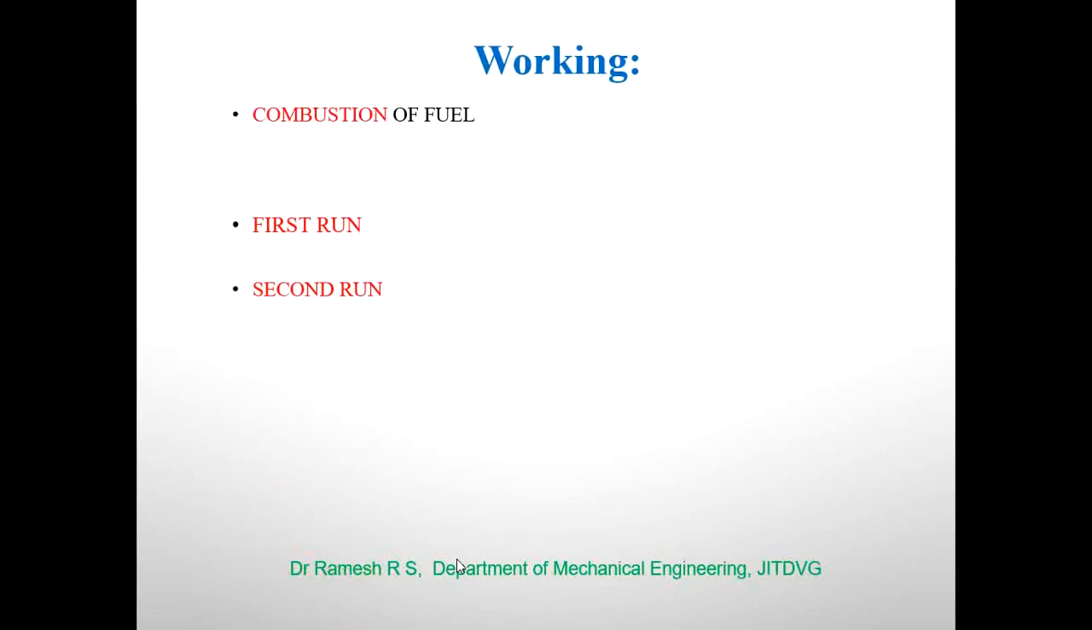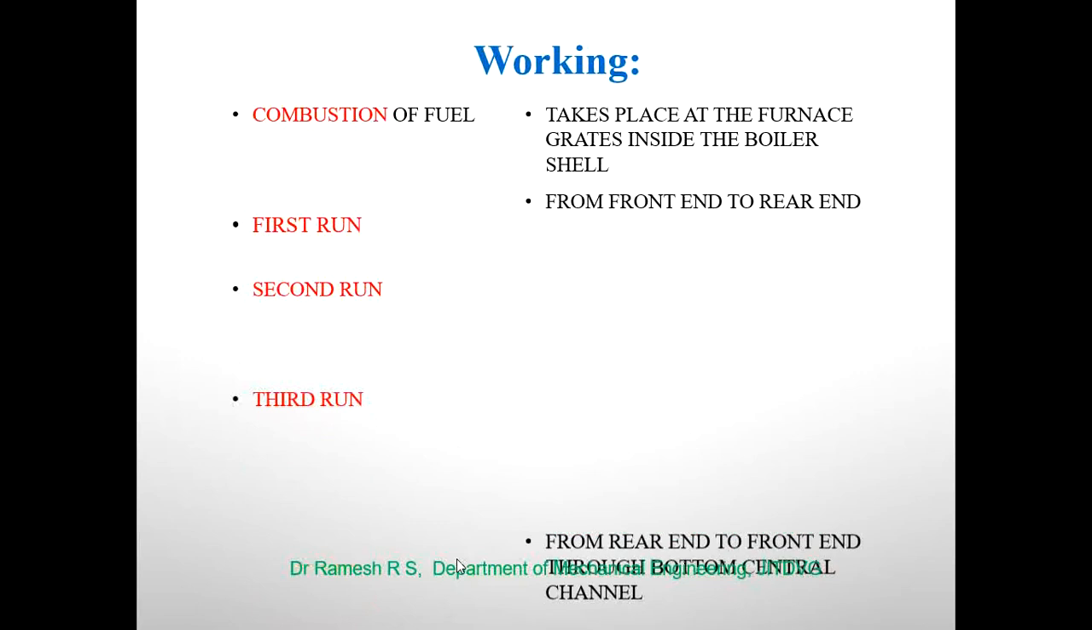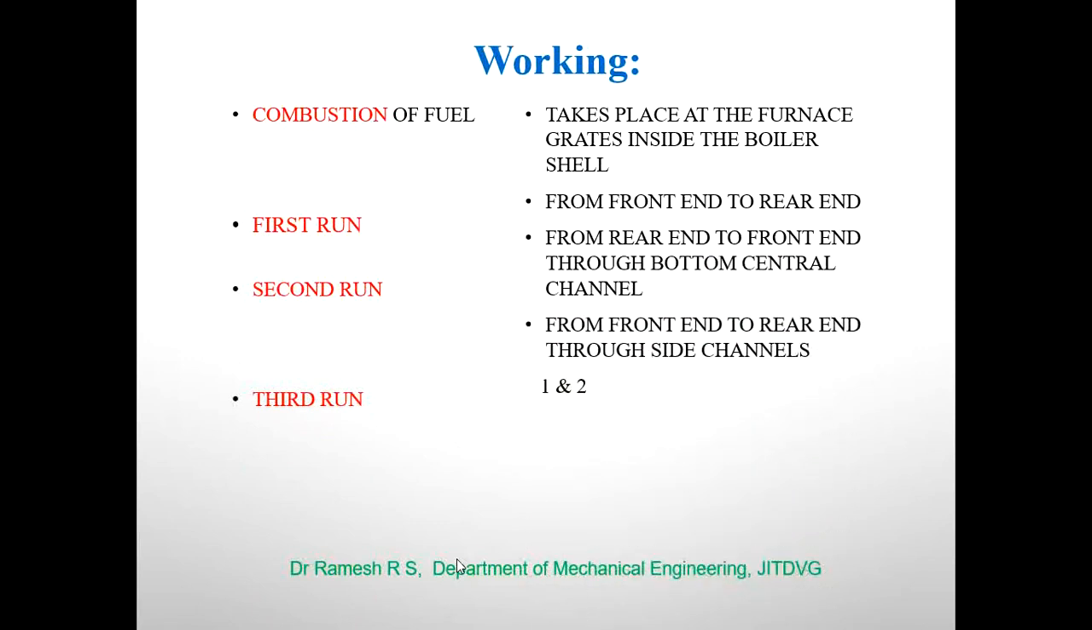Similarly, the working details of this boiler can be summarized by using these points. Combustion of fuel that takes place at the furnace grates inside the boiler cell. First run, movement of flue gases from front end to rear end. Second run, movement of flue gases from rear end to front end through bottom central channel. Third run, movement of flue gases from front end to rear end through side channels 1 and 2. Using these points, you can explain about the working of the Lancashire boiler.